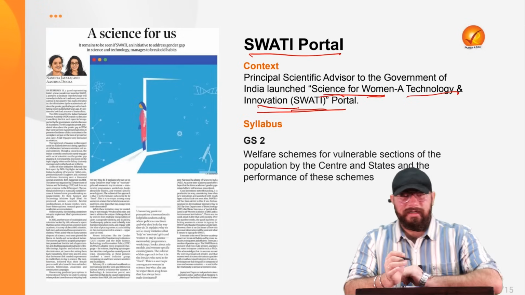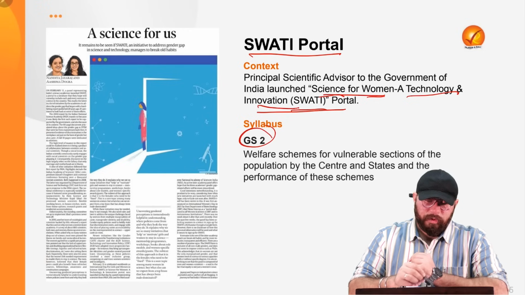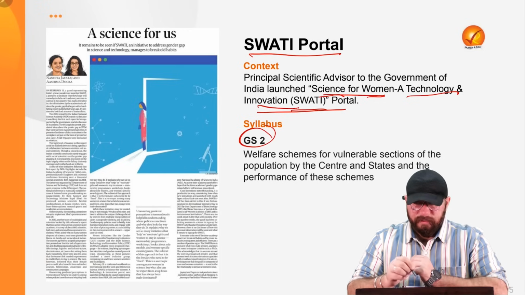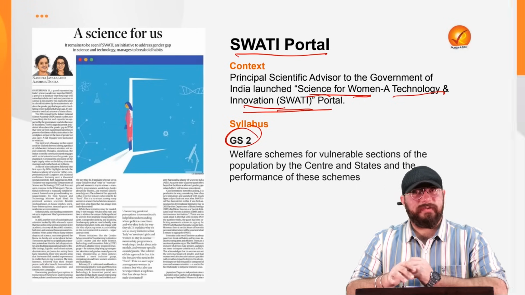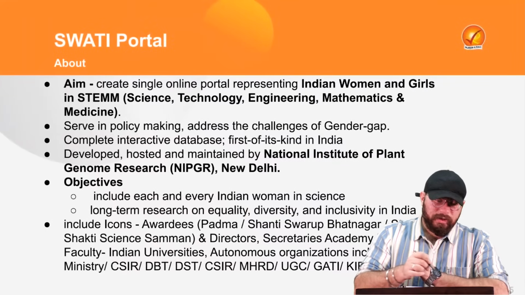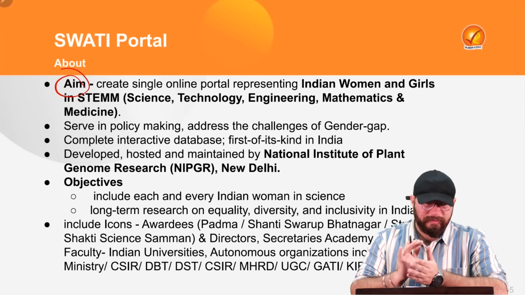Now let's understand more in-depth detail about this portal, but it's important for General Studies Paper 2, Welfare Schemes for the Vulnerable Sections. Also important for General Studies Paper 1, Role of Women and Associated Organizations, and Social Justice as well. This becomes very, very important. So what is the aim of the SWATI Portal? That is what we need to understand. What is the real aim?